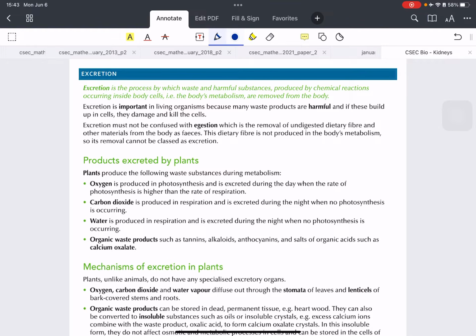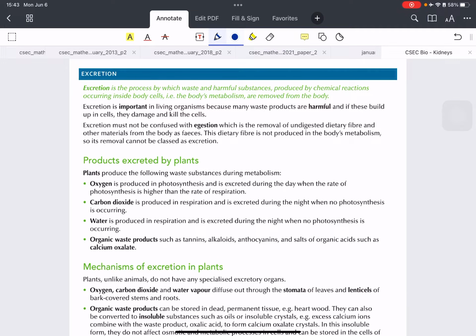Hi guys, welcome to this short tutorial on excretion and the kidneys in the human body. A lot of people have requested that I do all of the biology topics from the textbook as these videos, and I'm happy to oblige. Today we'll be tackling excretion, which is one of the bigger topics that you would most likely be asked on in your exams.